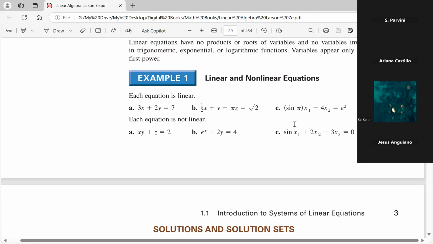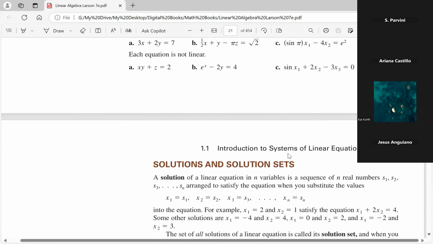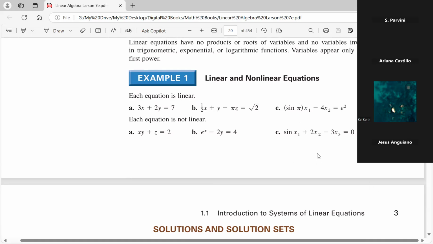Look at C above and look at C below. You see, both of them have sine, but x is the variable. It's not sine x. Here, you actually have sine of a variable. So there you go. So hopefully we can now distinguish linear from nonlinear. Can you explain sine of the variable one more time? Because I'm just a bit confused.